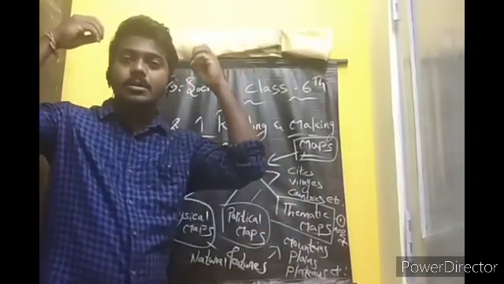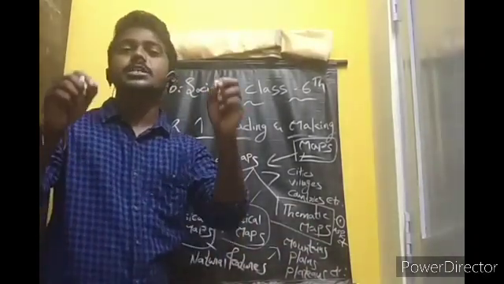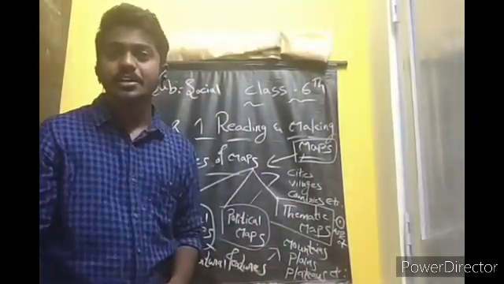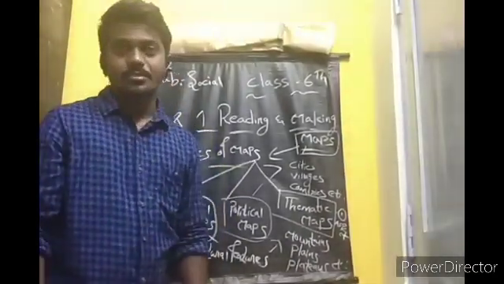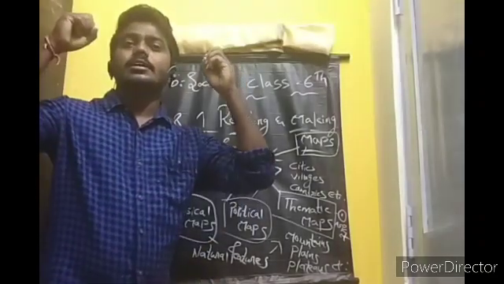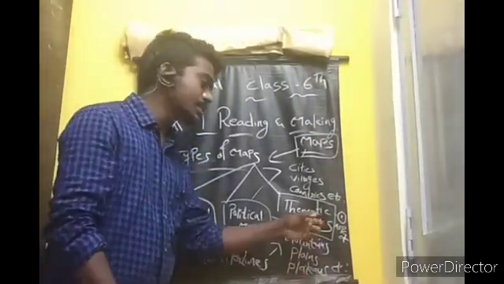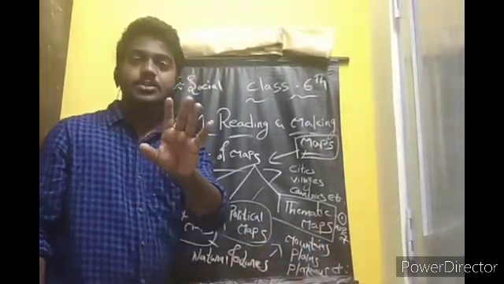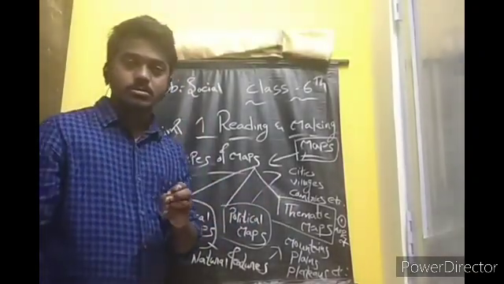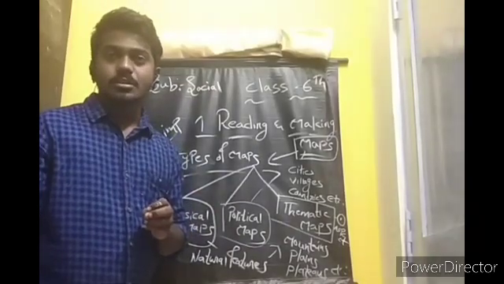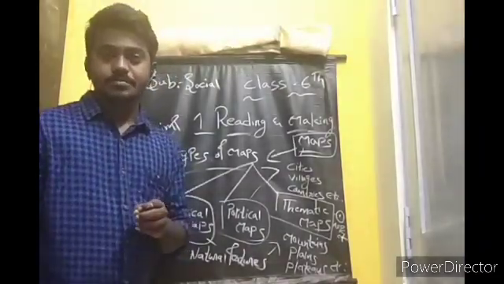For example, number of plateaus in India means only one. Thematic map. Distribution of rainfall in our country, there is only one aspect. About the rice growing states in India, it's only one aspect. It's called the thematic maps. Understood all of you? I'll say once again. If you have any doubts, you can contact, you can make the comment also.